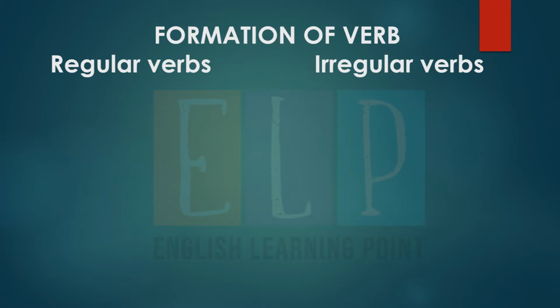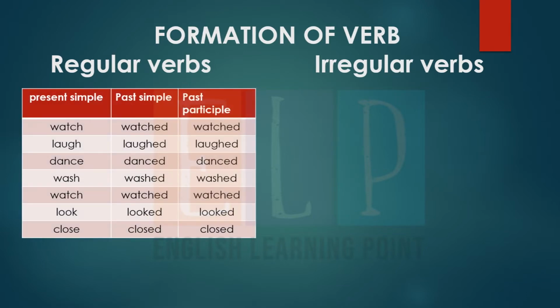verbs and irregular verbs. So regular verbs are those in which we use ed at the end of the verb, right? Like watch, watched, laugh, laughed, dance, danced, wash, washed, look, looked, close, closed, right? So these all are the regular verbs because they end with ed.